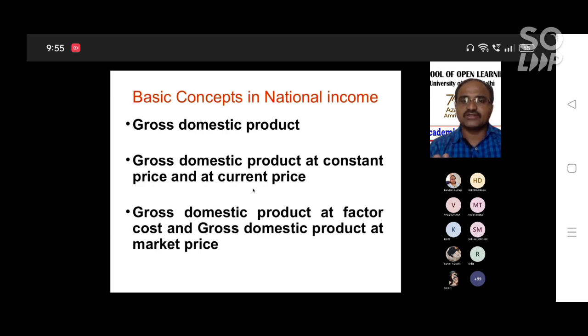We are the owners of the factors of production. The other sector is the firm sector. The household sector provides these factors of production, and the firm sector utilizes the factors of production to produce the goods and services. After they produce the goods and services, we calculate it as national income or gross domestic product.